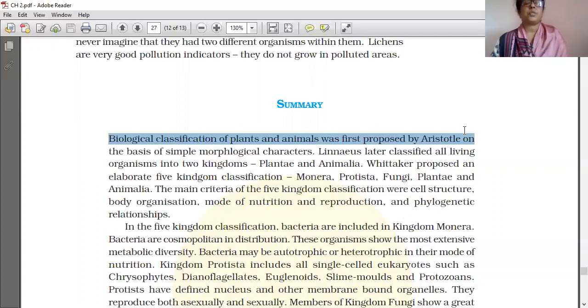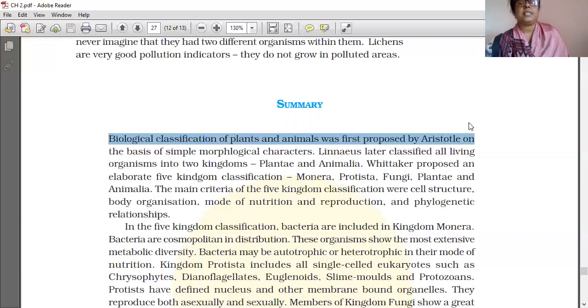Afterwards, Whittaker proposed an elaborate five-kingdom classification: Monera, Protista, Fungi, plantae and animalia. The main criteria of the five-kingdom classification were cell structure, body organization, mode of nutrition and reproduction, and phylogenetic relationship. Phylogenetic means evolutionary relationship, that is, from which phylum the other phylum has evolved.